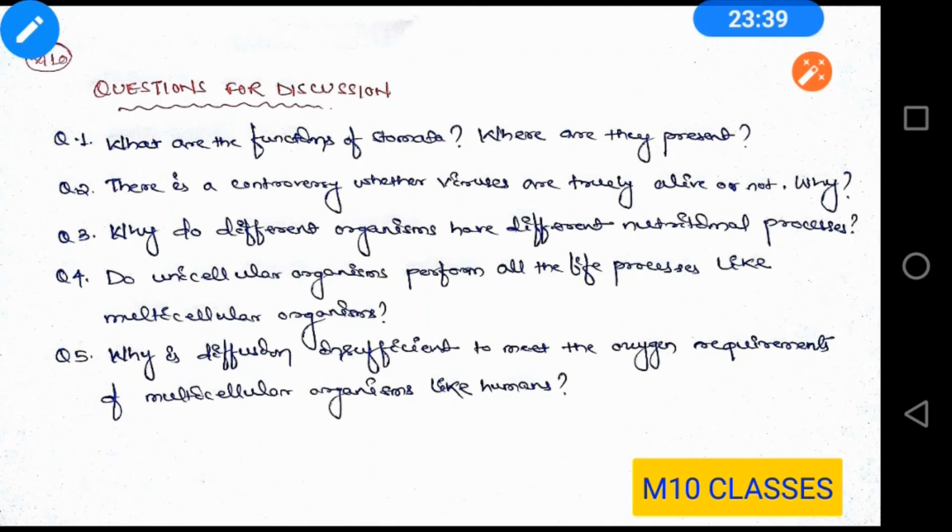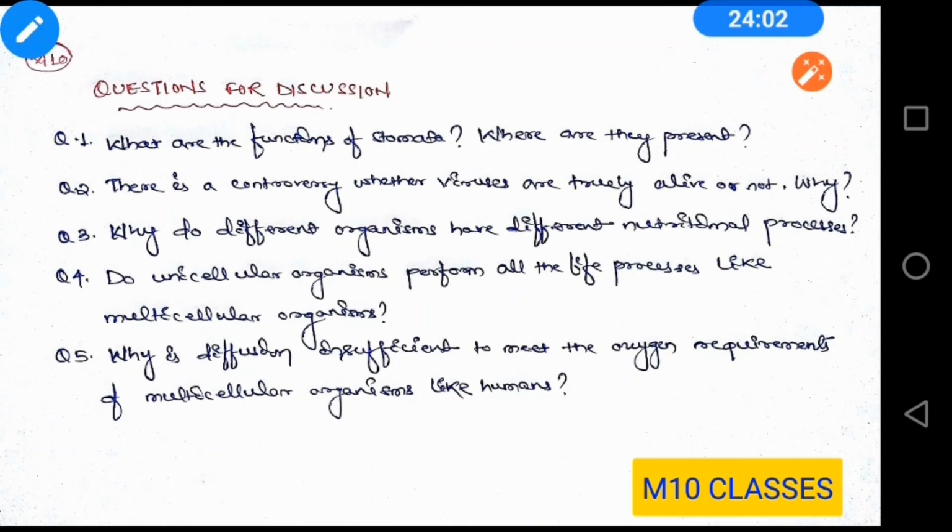The number of cells that are in contact with the atmosphere is much less than the number of cells inside your body. So whatever amount of oxygen will be diffused into the cell, if we are going to diffuse it to other cells, it will take a lot of time.